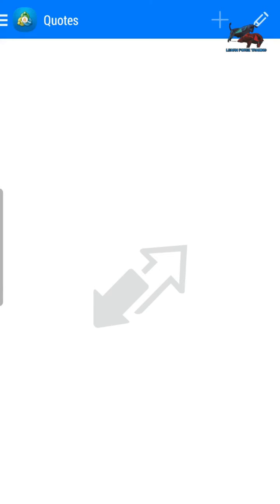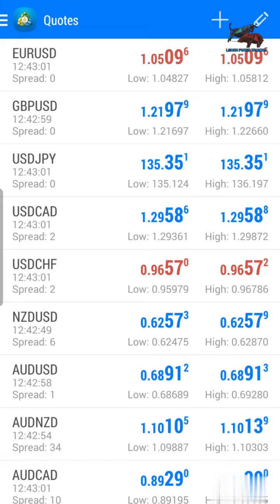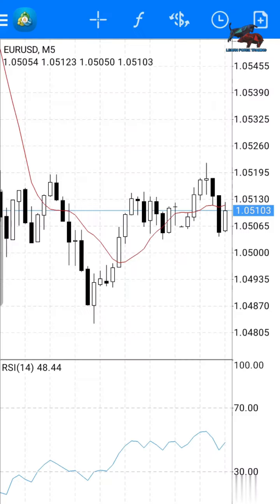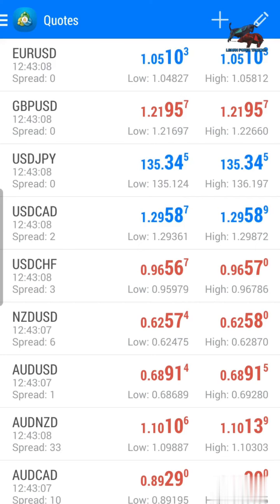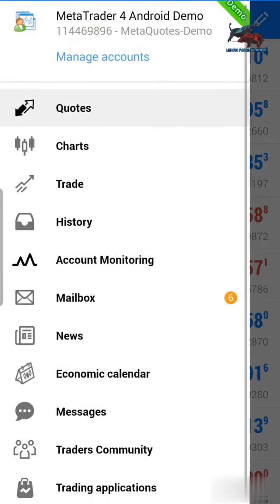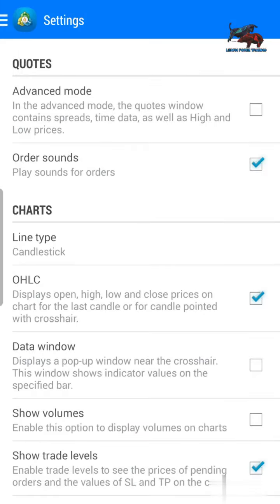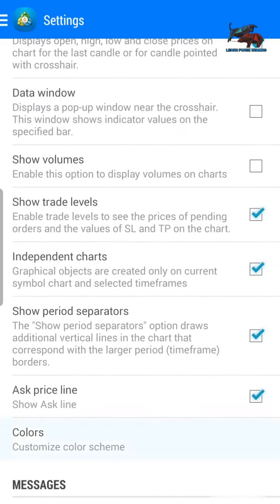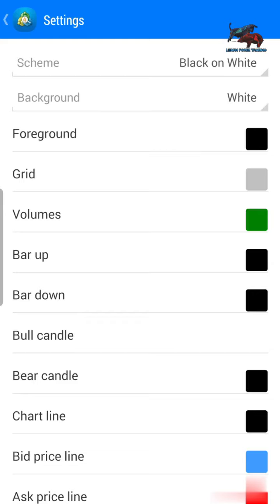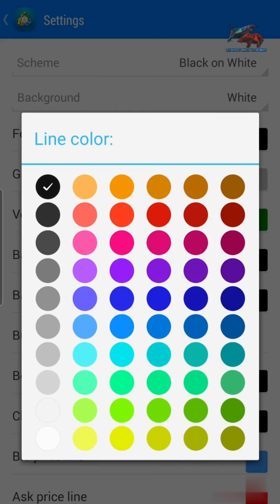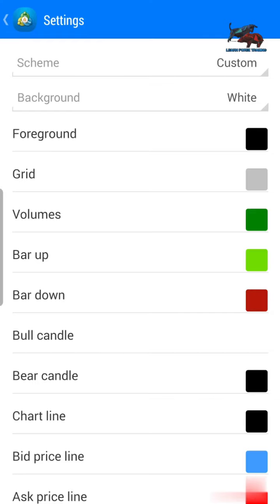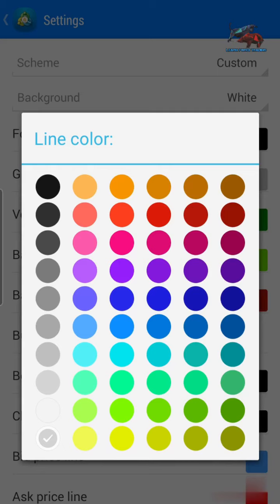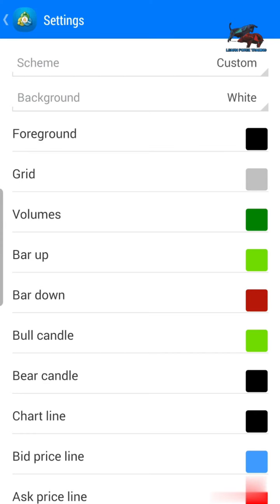And then we need to change the trading chart, the interface of the trading chart, because as you can see here, it's got black and white candle bars, so we need to change those. So you go to settings to change, and then you scroll down until you reach colors. Click on colors, and then the bar up candle, you need to change it to lime, and the bar down candle, you need to change it to red. The bull candle, you also need to change it to lime, and the bear candle, you need to change it to red.